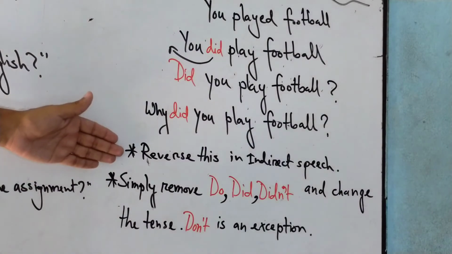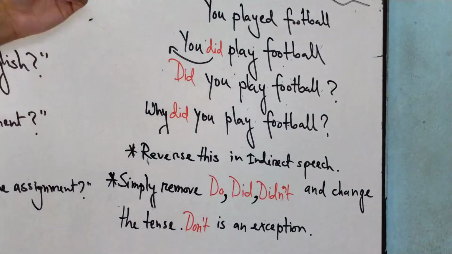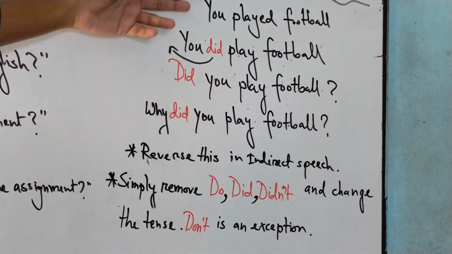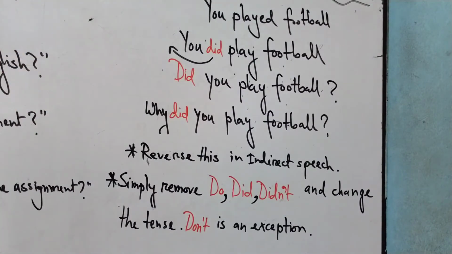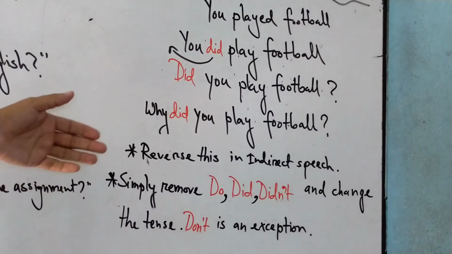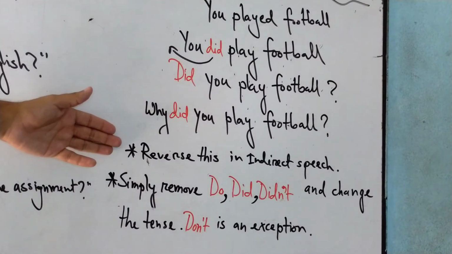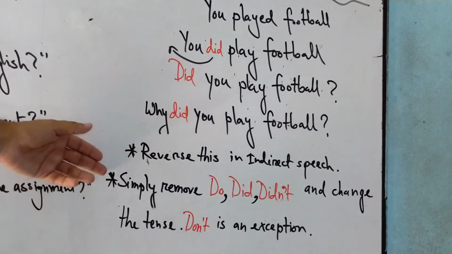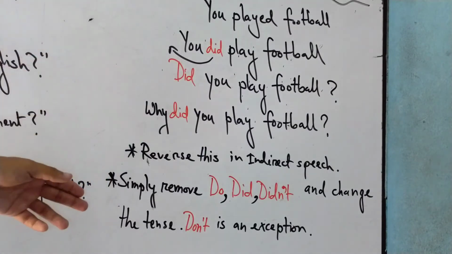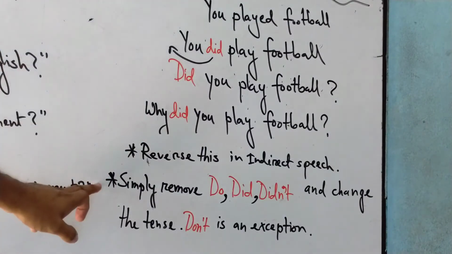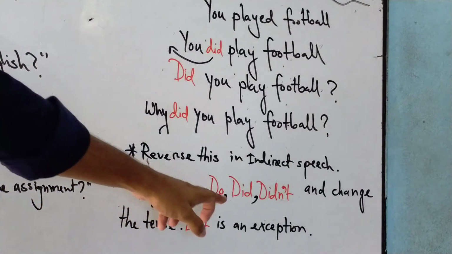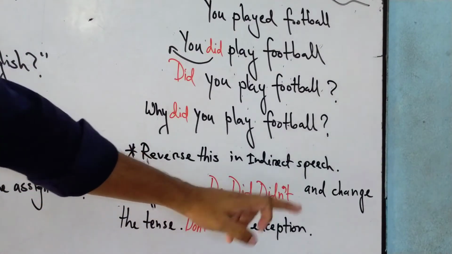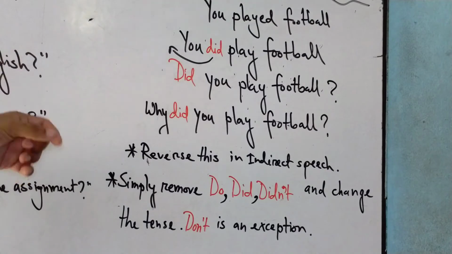While changing direct speech into indirect speech, reverse this whole process and you get to this result, because when we change direct speech into indirect speech and find any interrogative sentence, it becomes an assertive sentence, as you know very well. And if you find it difficult to do this process, just simply remove do, did, and didn't and change the tense of the main verb.